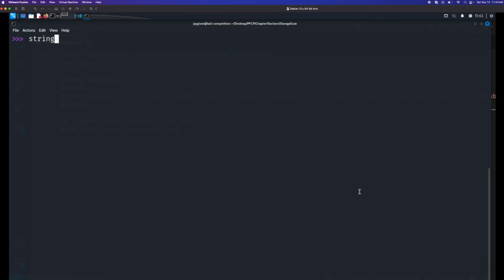We can say string, we'll just say alert equals, let's assign a variable. So IP equals 192.168.1.1, and we'll put that in quotes because it's going to be a string.